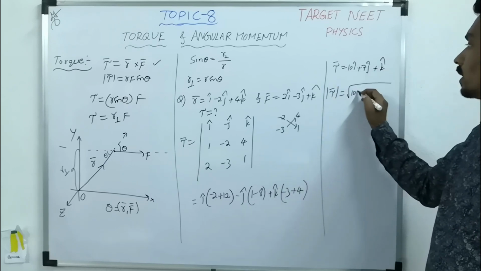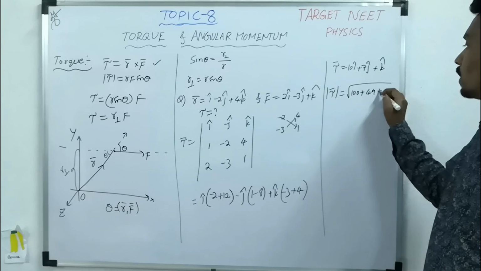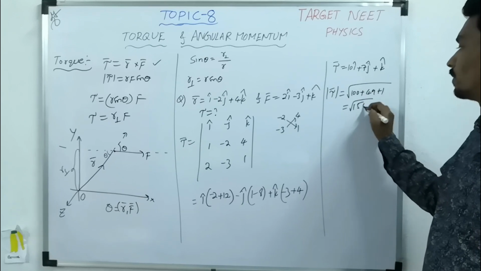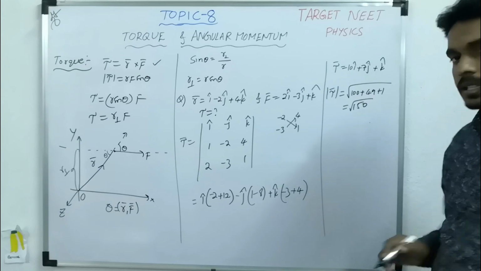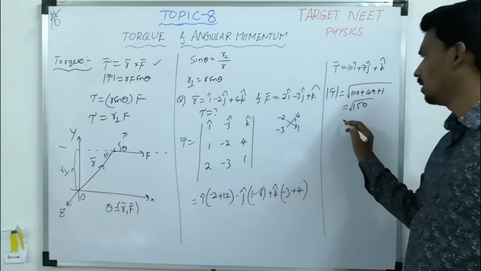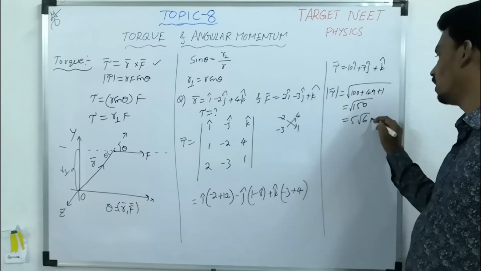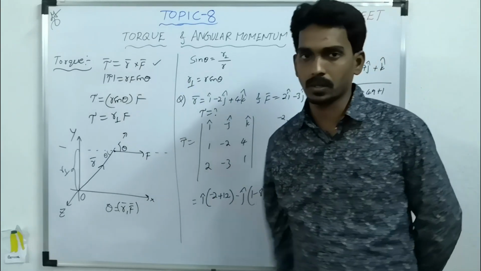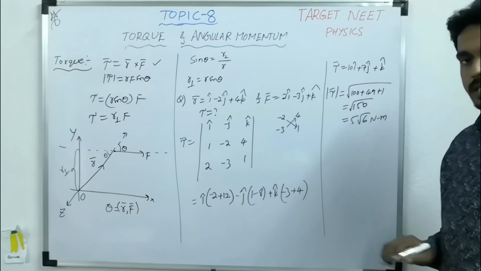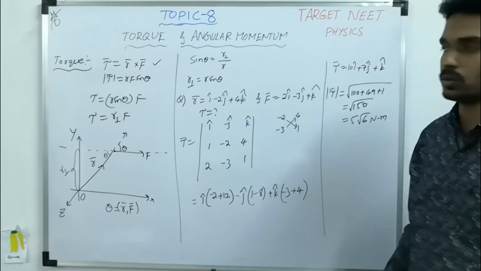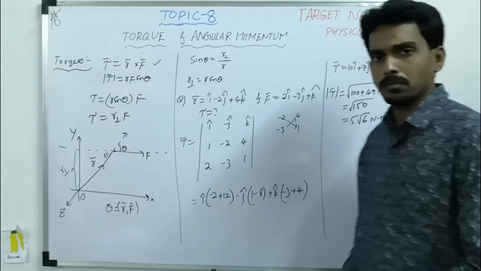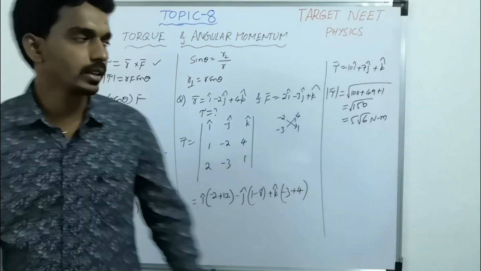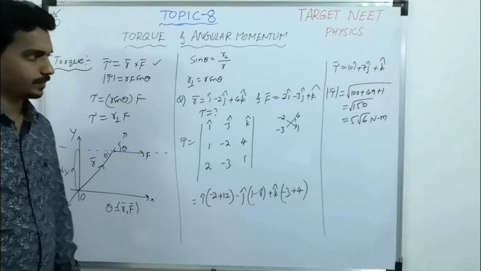Under root, 10 square, 7 square is 49, plus 1. So root 150, which is nothing but 25 times 6, so 5 root 6 Newton meter, because it is force times displacement. Newton meter is nothing but, also you can write it like, joules. So this is one basic type of question which you can get based on torque.